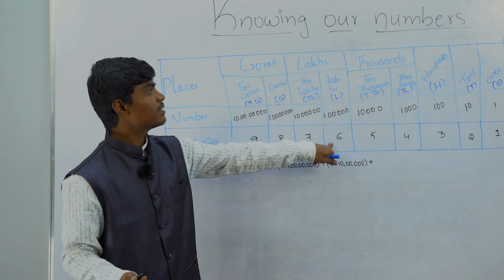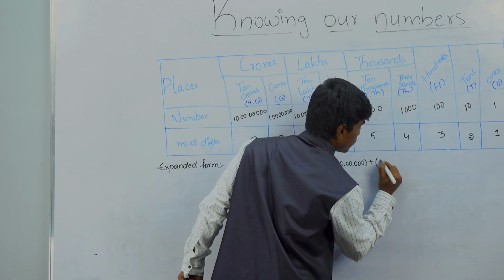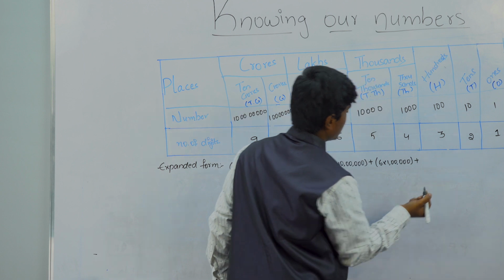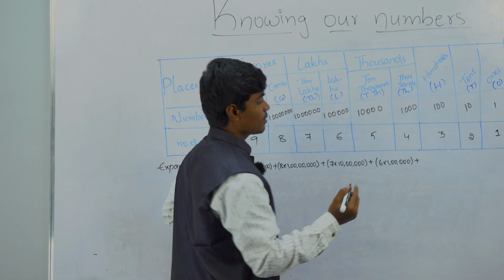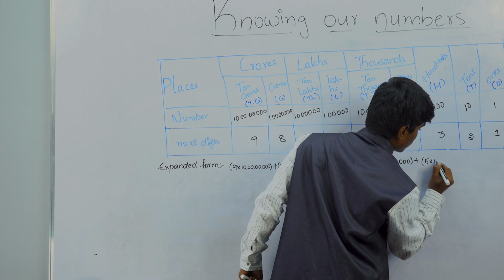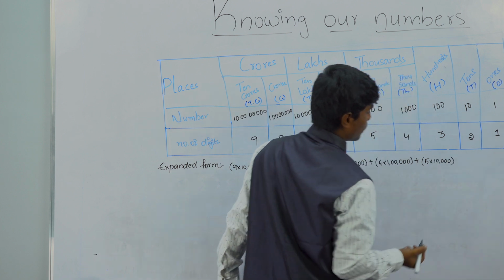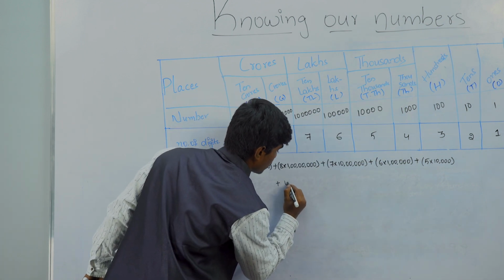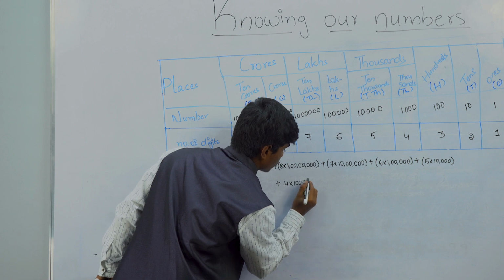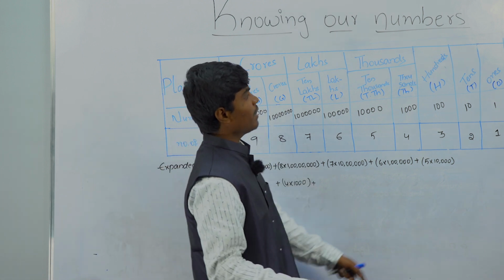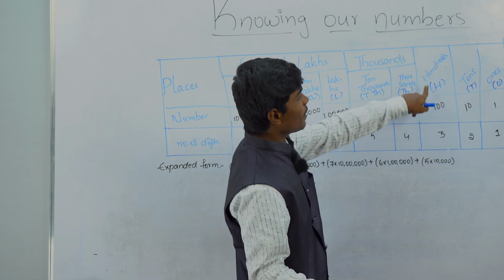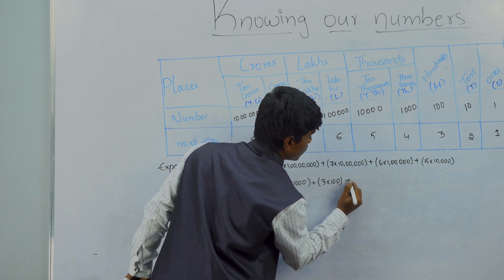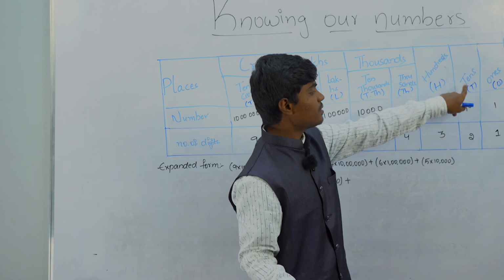We have 6 lakhs. Here we have 5 ten-thousands, and we have 4 thousands, 3 hundreds, 2 tens and 1 one.